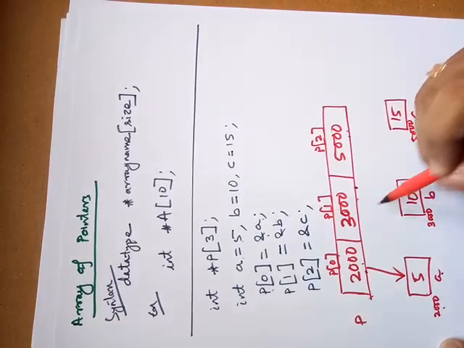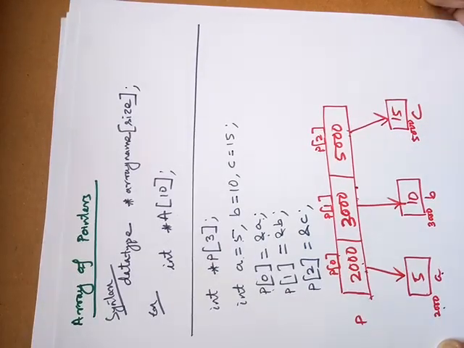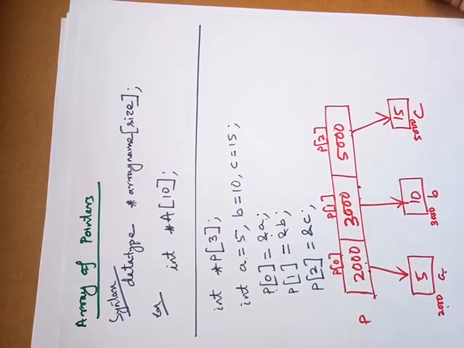That means P1 points to element B, P2 points to element C. Here this P is an array of pointers, and every element of this array is a pointer to an integer type. Okay. Using this, you can also write programs to show the array of pointers.